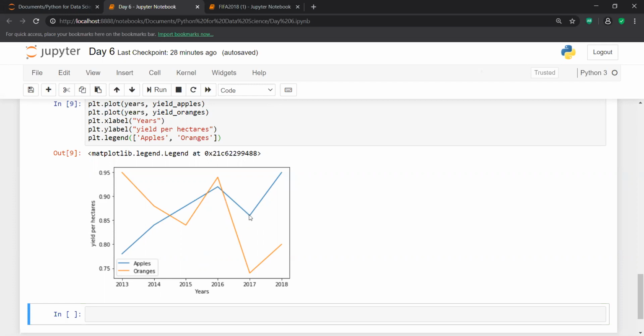But still the yield of apples increases year by year, while the yield of oranges does not increase year by year. In some years it goes very down and in some years it goes above, but it is not increasing year wise. So I can say for apples, the yield increases year by year. This kind of analysis or insight I am getting from this particular data set. Fine, guys.